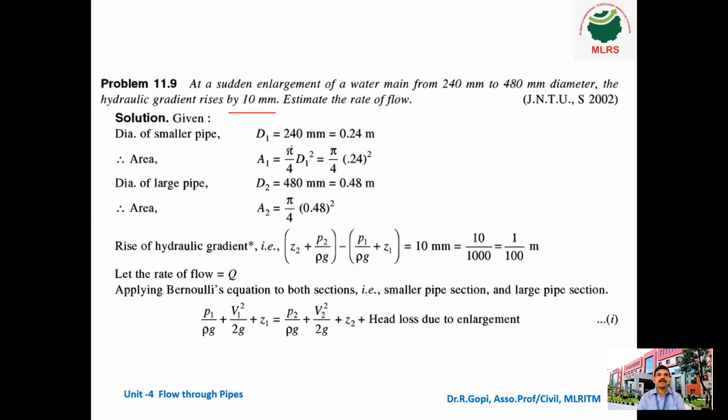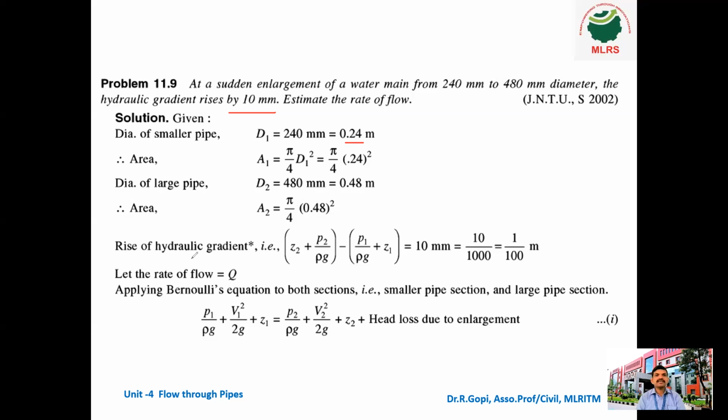So now you can see here, write the given data. So D1 is 240 mm, which is equal to 0.24 meter. So area A1 is pi by 4 into D1 square, so pi by 4 into 0.24 square. Next, D2 is 480 mm, in meter it is 0.48. Okay, and A2 is pi by 4 into 0.48 square.